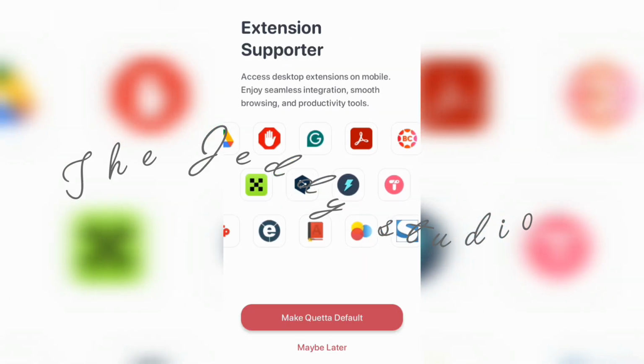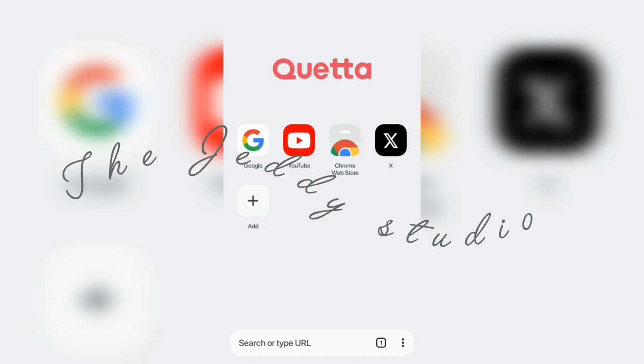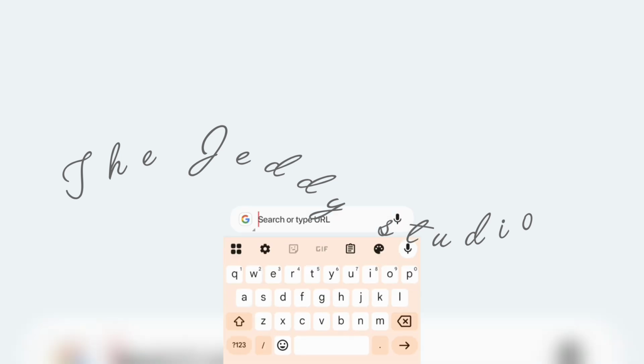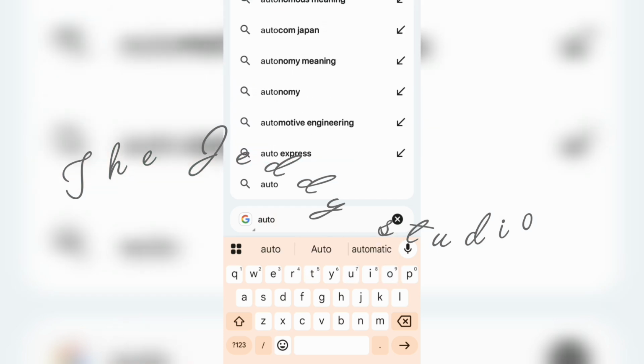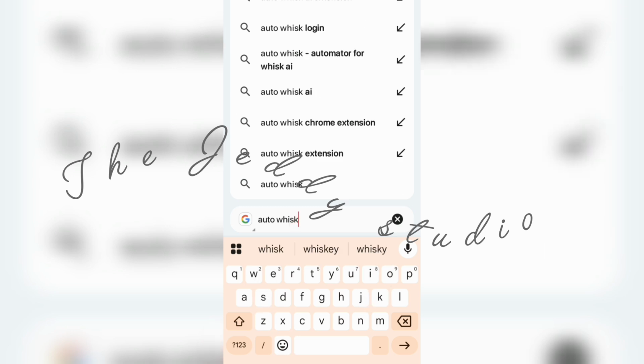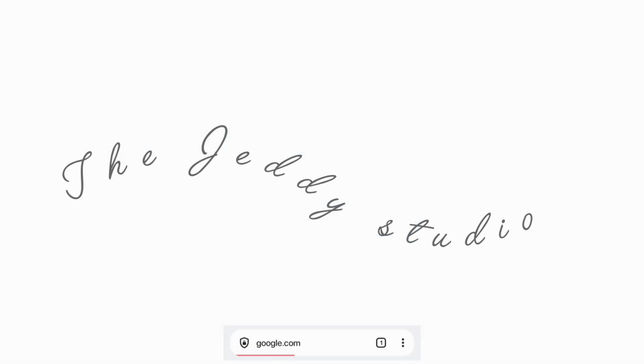Click on continue again. Then click on maybe later, and now here we are. Okay, now what you need to do is add a search or type URL. I'm going to write Auto Whisk. That is an extension. Okay, so I'm going to write Auto Whisk, and I will click on generate, and now I'll just click on search like that, and I will wait for it to load.